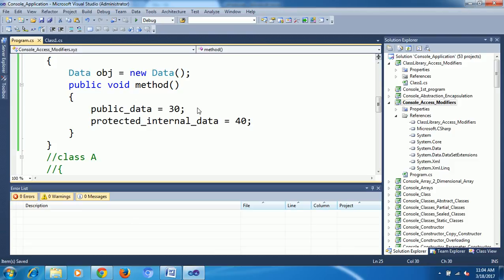Suppose a divide by 0 error comes. If you show that error to outside users, it is not good at all. You may have seen some websites that show yellow pages, with an error message like divided by 0 or a connection string problem. Yellow pages means the entire screen is yellow, with black letters showing the error message. If you show yellow pages to the end user, it's not good at all.